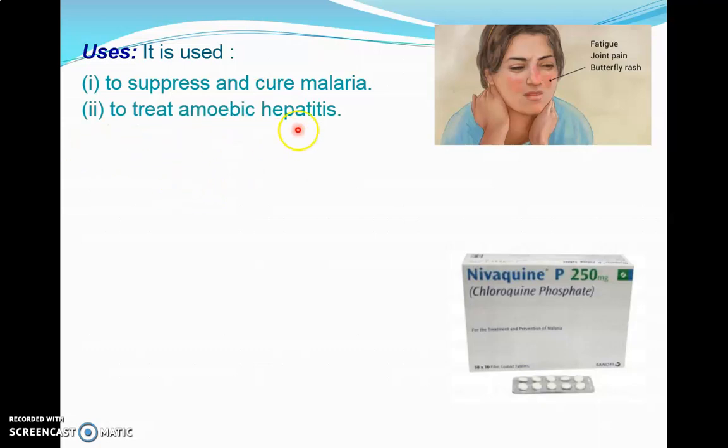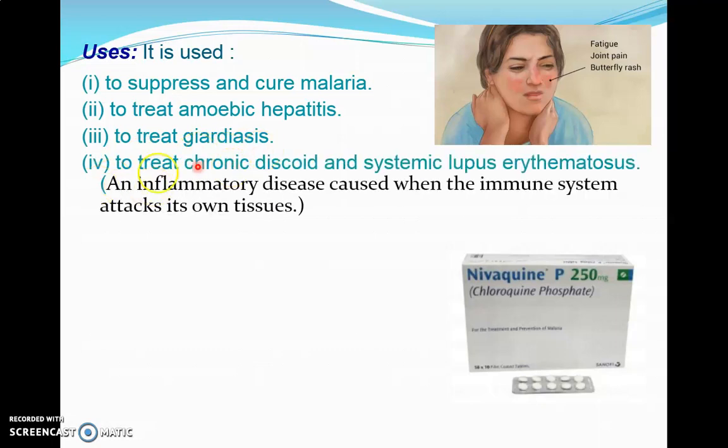Next, it is used in the treatment of amoebic hepatitis as an antiprotozoal agent, because the malarial parasite Plasmodium is again a protozoa. So as an antiprotozoal agent, chloroquine is effective against Plasmodium, and it can also be effective against other protozoa, like amoebic dysentery, amoebic hepatitis, a protozoal infection by Entamoeba histolytica. It will be effective on Entamoeba also, because that is again a protozoa. Next, it is used in the treatment of giardiasis, dysentery due to Giardia lamblia.